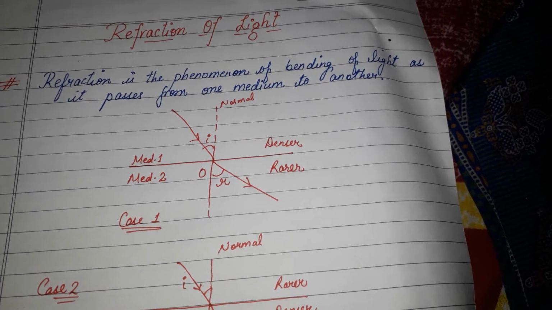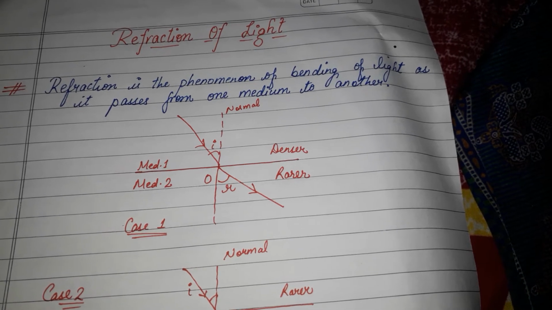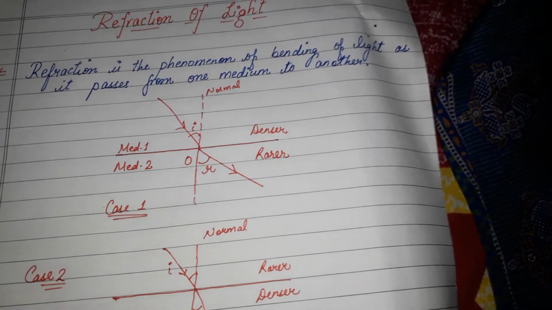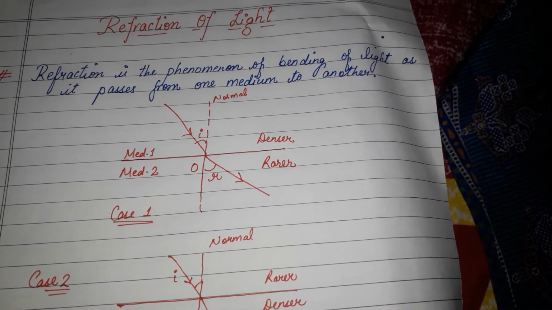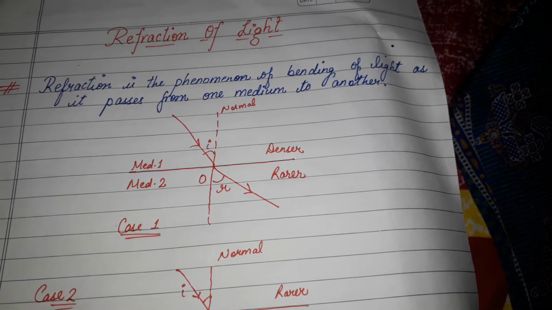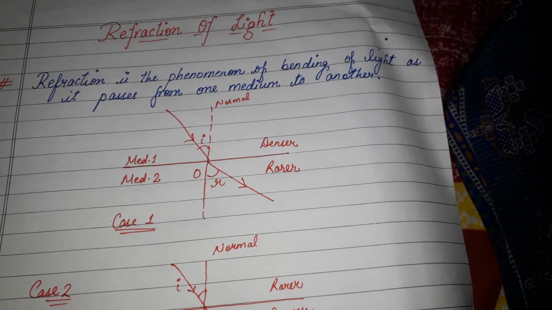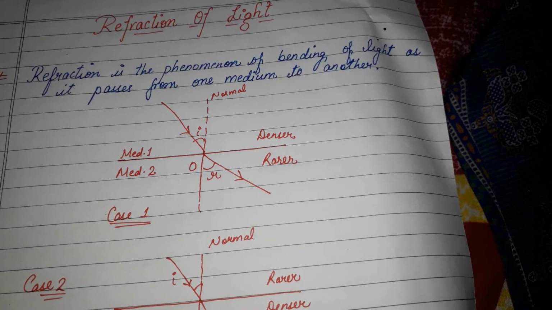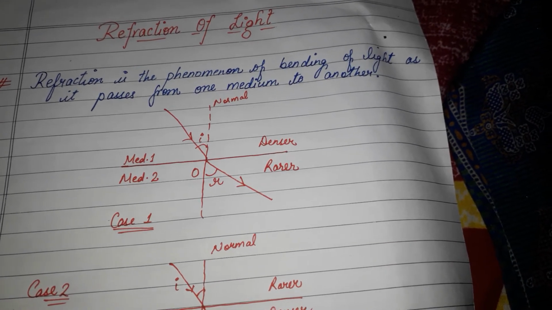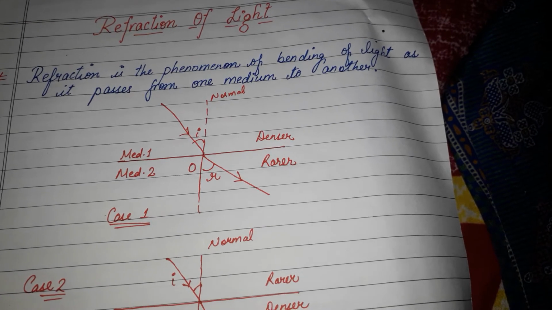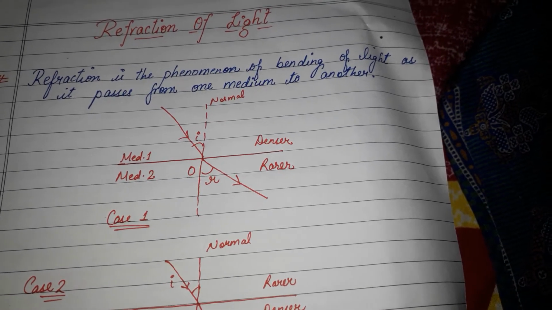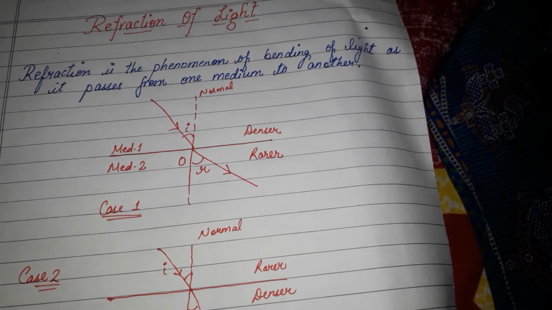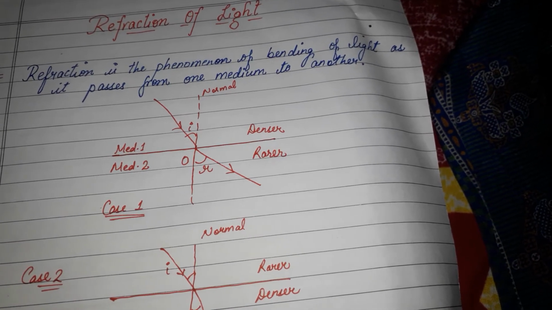So we are discussing refraction. Refraction occurs due to the transmission of light. What happens is that when light moves from one medium to another medium, some changes occur in its properties. For example, we can say a change in the speed of light. Whenever it is passing from one medium to another, it is called refraction. So refraction of light takes place when light travels from one medium to another and light bends while passing from one medium to another. And this bending occurs because of the differences in the speed of light in different media.